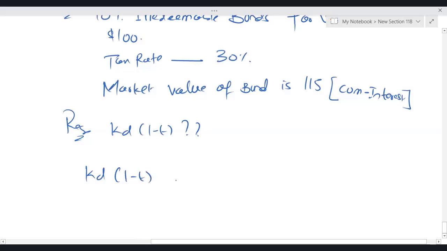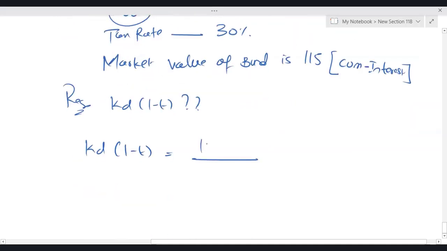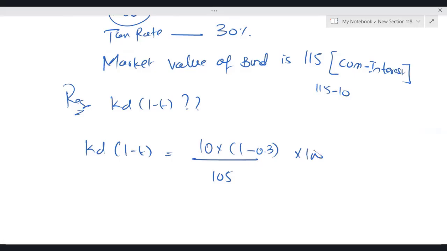KD(1 minus T) is equal to 10% of 100 is 10, times (1 minus tax rate), divided by 115 minus the interest, 105. I'm getting 6.667%.